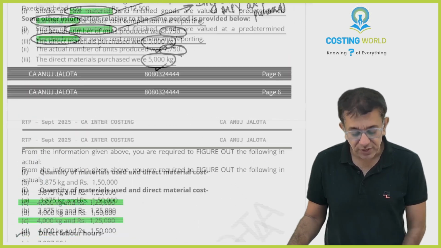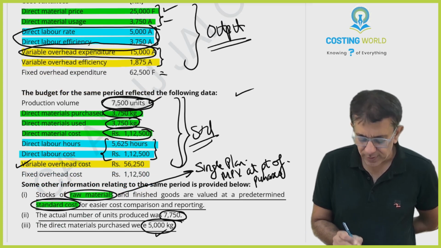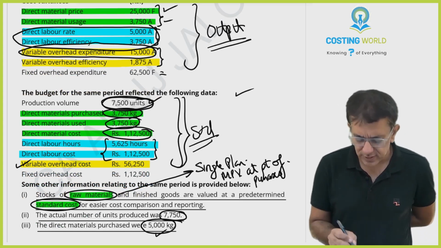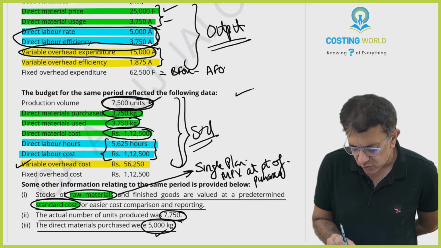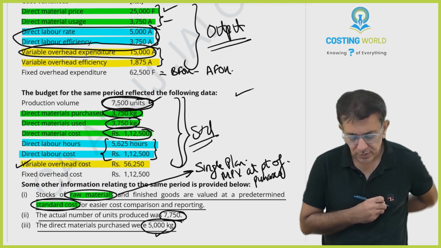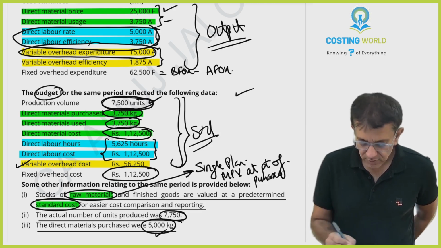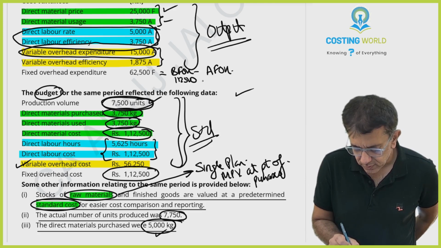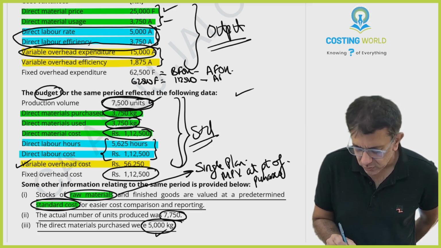Lastly, they have asked you fixed overheads cost. Let me see which variance you have for fixed overheads. Fixed overheads expenditure variance. How do you compute it? It is budgeted fixed overheads minus actual fixed overheads. So the budget is 112,500. 62,500 favorable, so you must have spent less, no?